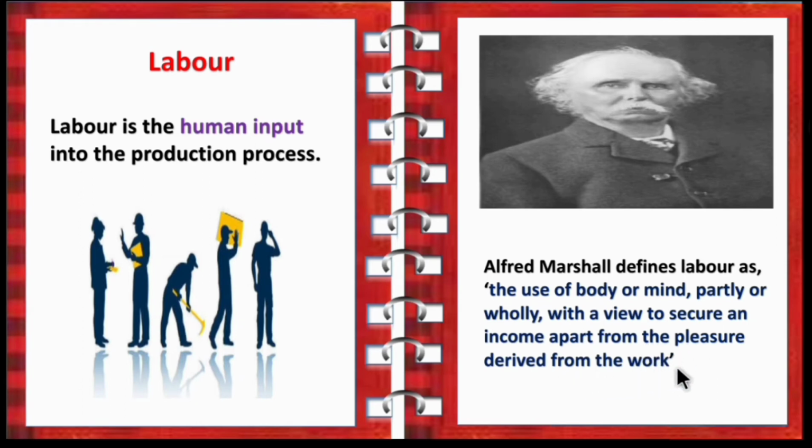So why are we working? We are working for an income apart from the pleasure derived from the work.